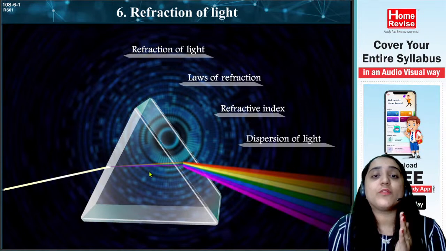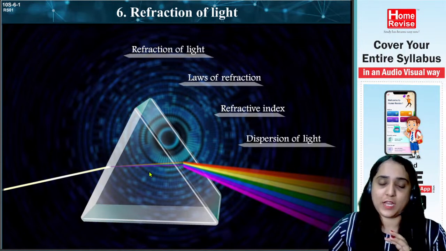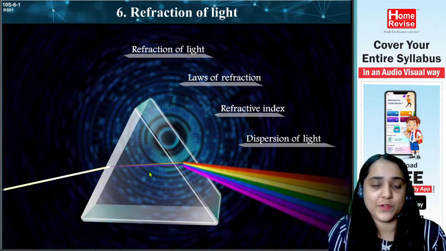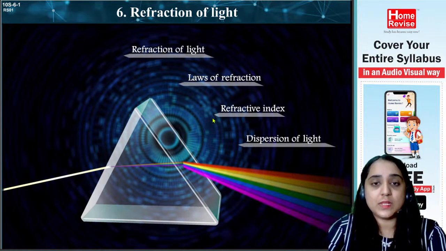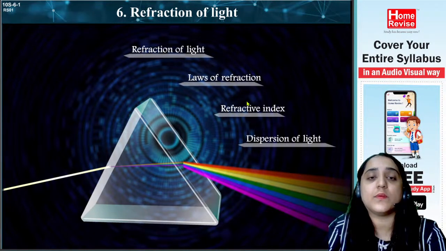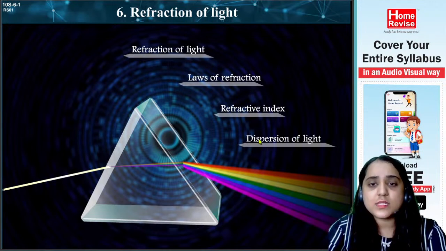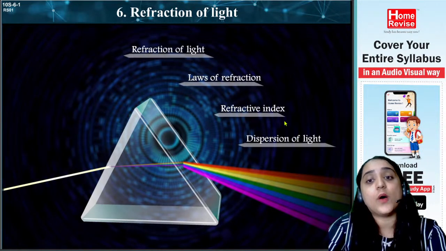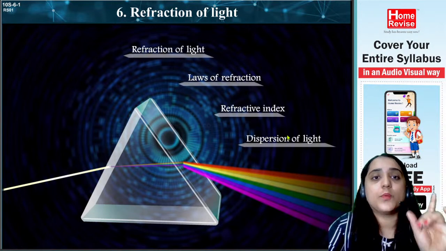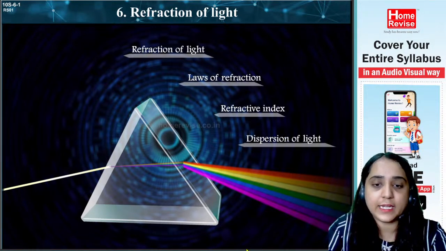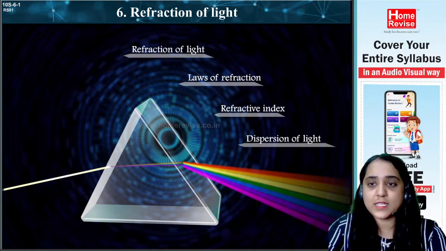Also, we are going to read about the laws of refraction. What exactly are the laws of refraction? After that, we will study the refractive index and then the dispersion of light. What is the meaning of the word dispersion and how can light be dispersed? We will study each and everything in detail in this topic. Let's see the next one.